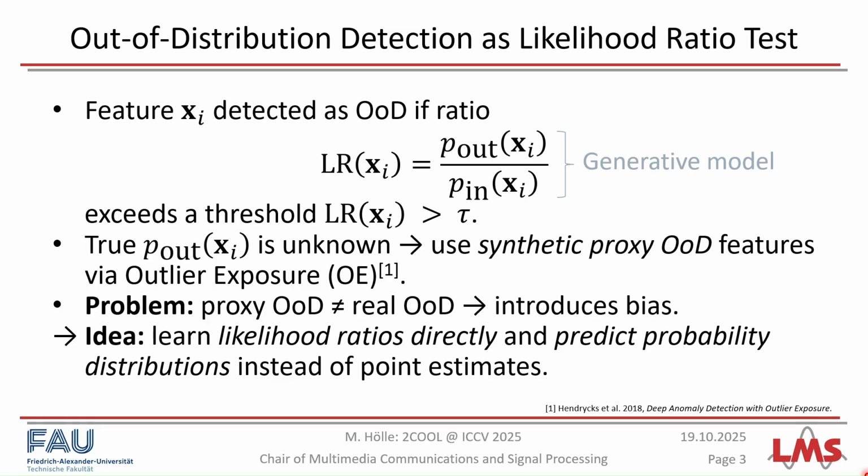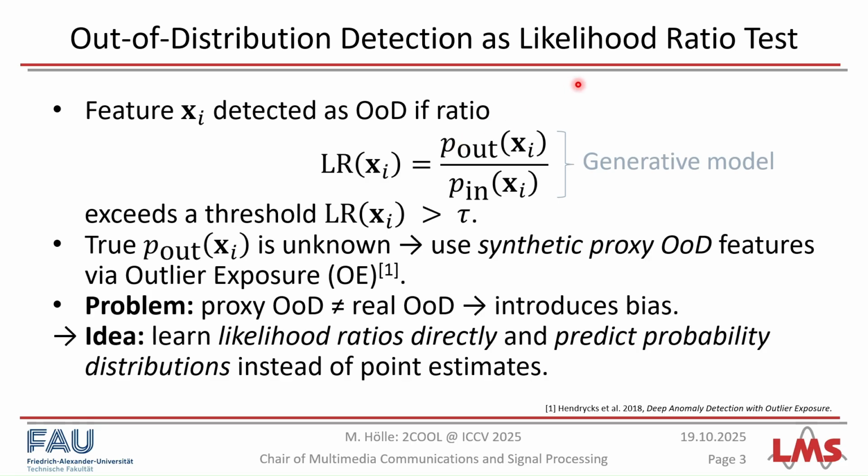We begin by formulating out-of-distribution detection as a statistical hypothesis test and solve this via likelihood ratio criteria. To do so, we extract dense intermediate features from a pre-trained semantic segmentation model and try to estimate this likelihood ratio here, where we have P_in being the in distribution of features and P_out the distribution corresponding to all possible features that do not belong to the in distribution classes.